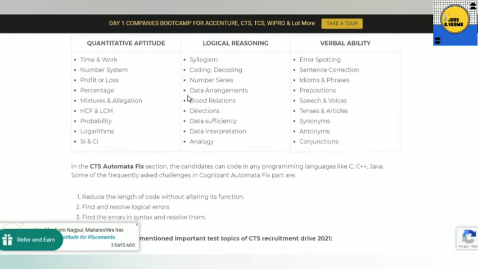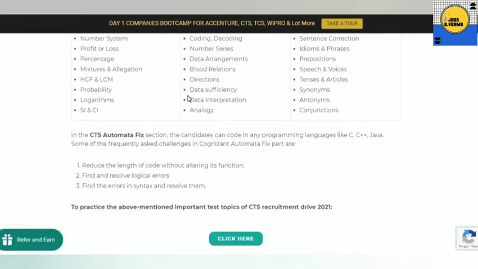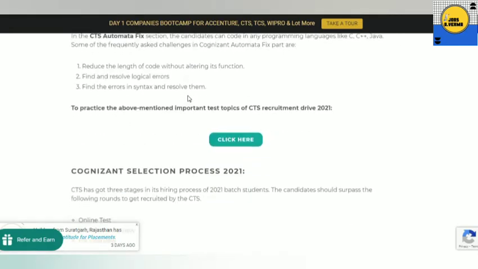For the automata fix section, you need to keep yourself updated with programming languages like C, C++ and Java. Some frequently asked challenges in automata fix are reducing the length of the code without altering its function, finding and resolving logical errors, and finding errors in syntax and resolving them. This type of question they give in the CTS automata fix portion.